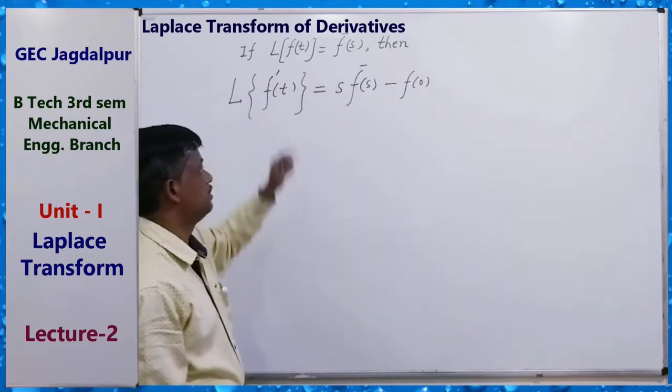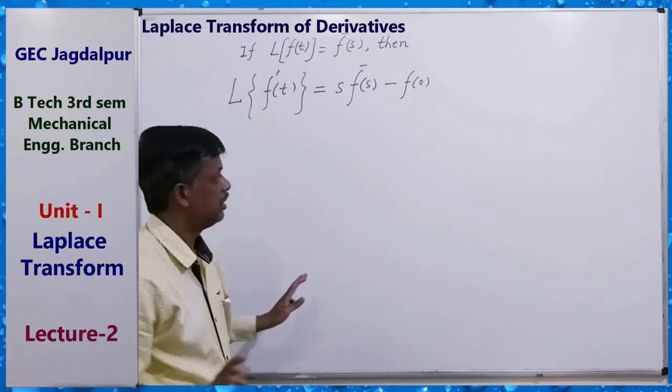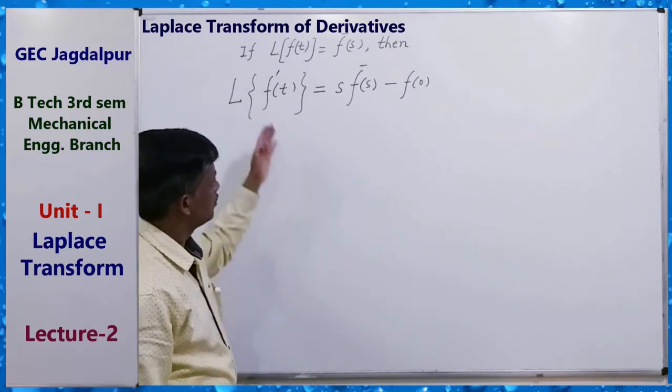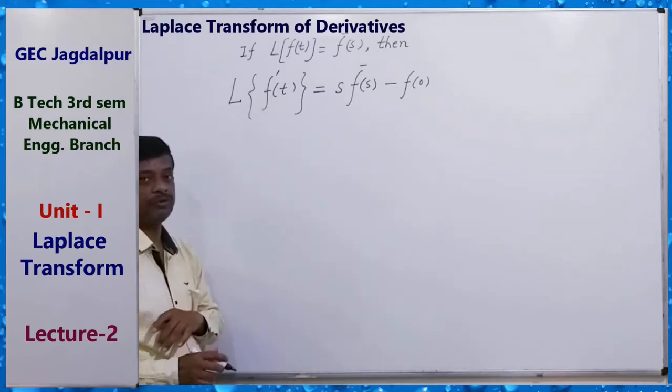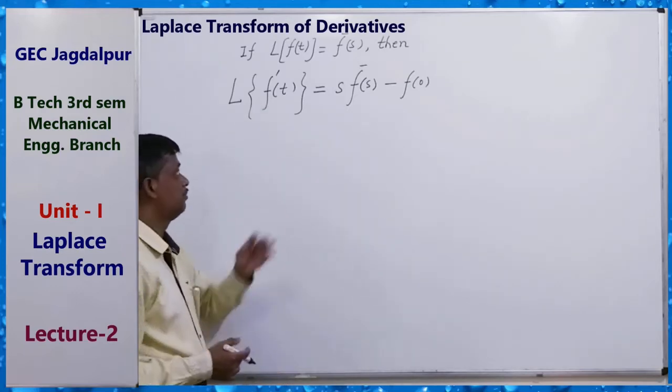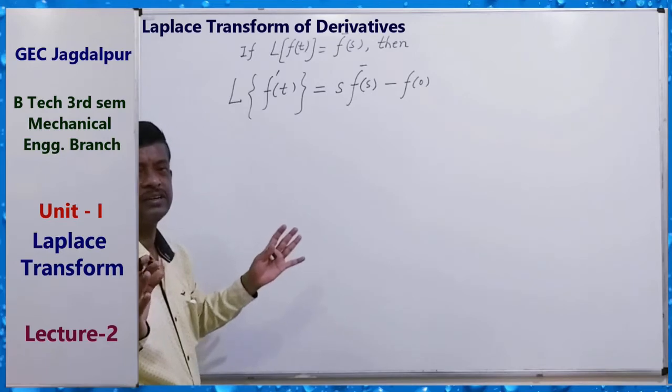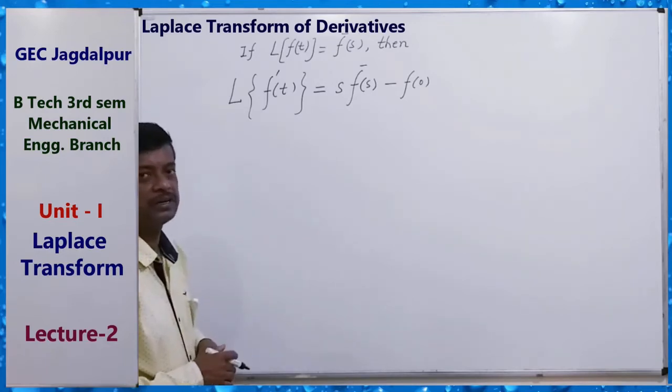This is for the first derivative. A very simple proof, and we can find it also for other derivatives. How can we prove it? For f dash t, directly using the definition of Laplace transform.